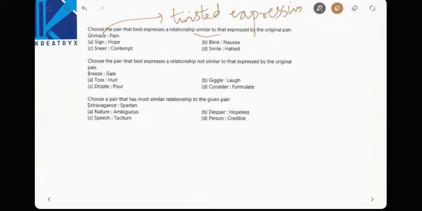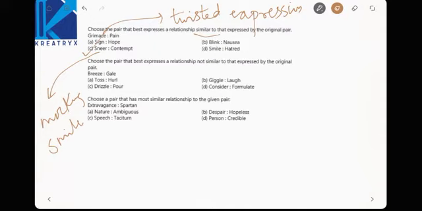Smile, hated are opposite things. Blink, nausea are separate things. Blinking means eye blinking. Nausea means feeling a vomiting sensation. Now sneer, contempt. Sneer means the same. See here, mocking smile. Mocking smile means having an artificial smile. Contempt is having the pain in them, right? The similar relationship of grimace and pain is sneer, contempt.